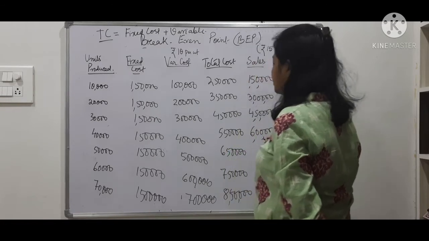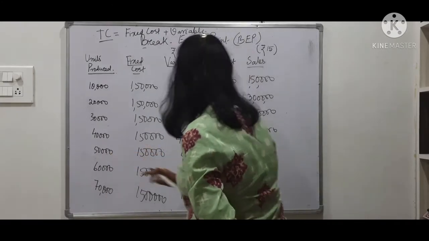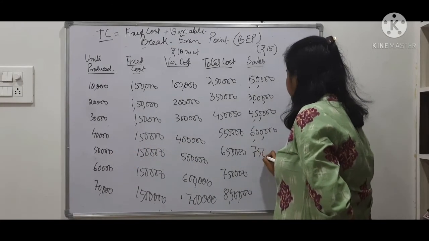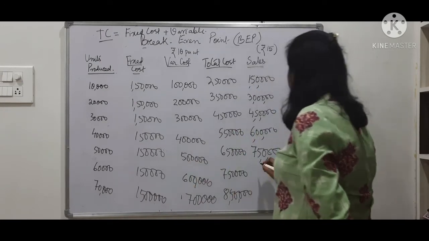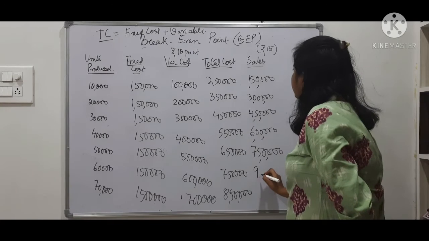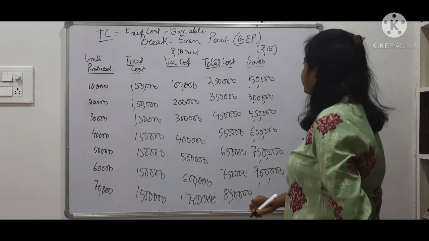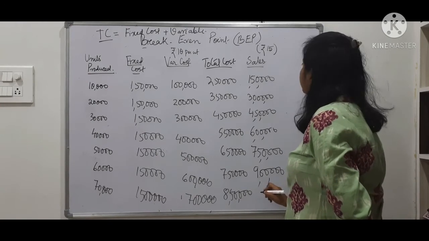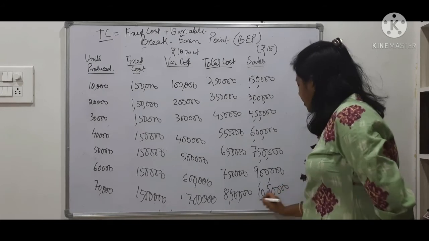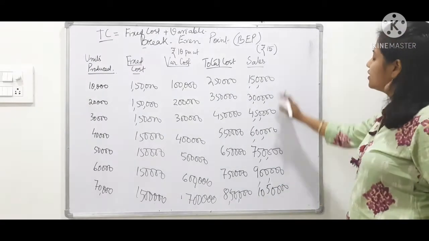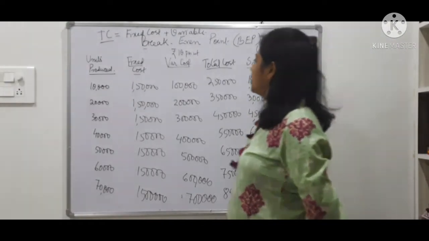Then comes 15 4s are 60, 15 5s are 75, 7,50,000. 15 6s are 90, 15 7s are 105. Okay, so this is how we have calculated the sales, and this is the total cost we have calculated.